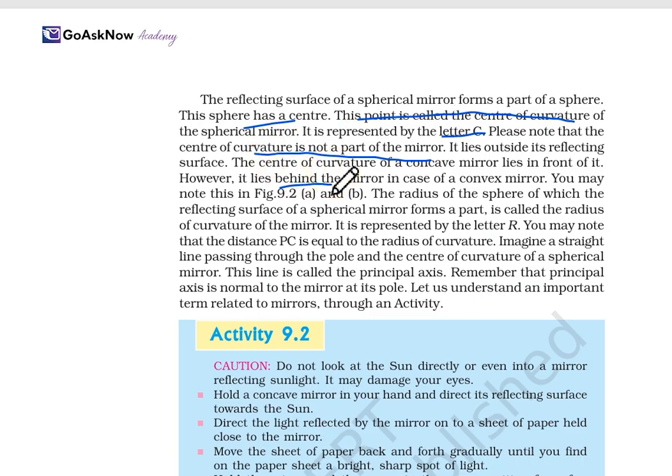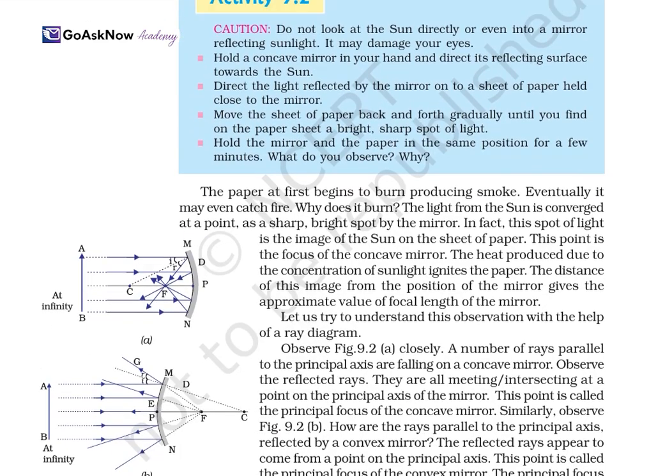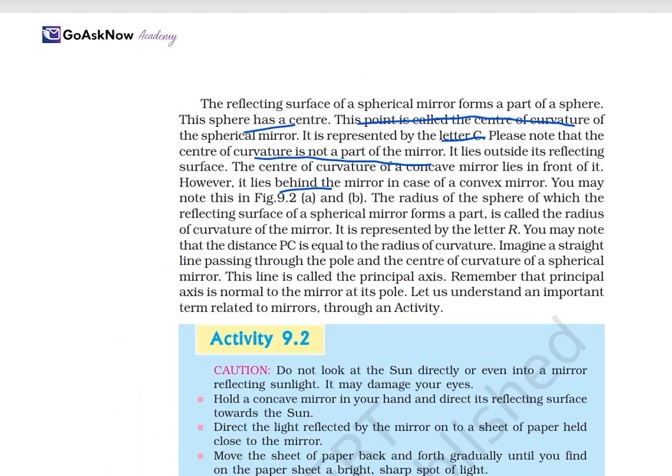In the case of the concave mirror, you may note this in figure 9.2, A and B. Okay, we will study it deeply. The radius of the sphere of which the reflecting surface of a spherical mirror is a part is called the radius of curvature of the mirror, and it is represented by the capital letter R. Also, the distance PC is equal to the radius of curvature. Imagine a straight line passing through the pole and the center of curvature of a spherical mirror. This line is called the principal axis.